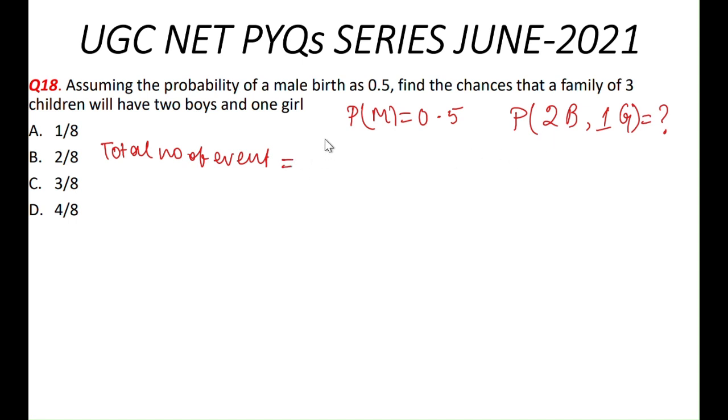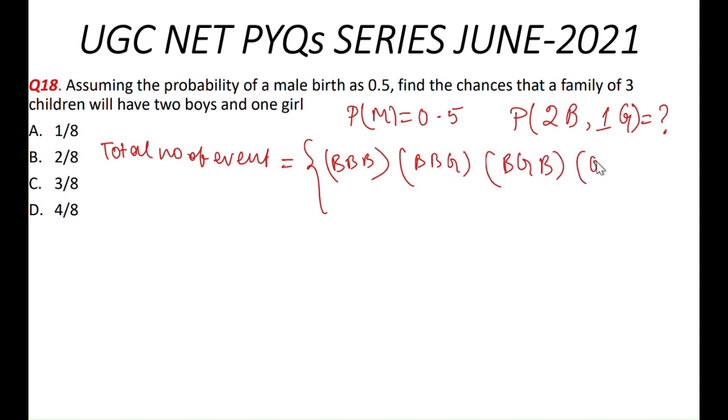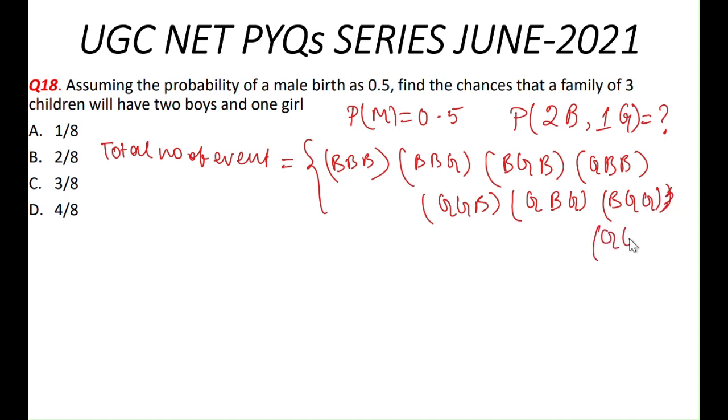We can arrange the 3 children like this: 3 boys; 2 boys and 1 girl, like boys, boys, girls, then boys, girls, boys, then girls, boys, boys; then 2 girls and 1 boy, like girls, girls, boys, girls, boys, girls, then boys, girls, girls; and 3 girls. So 1, 2, 3, 4, 5, 6, 7, 8. The total number of events is equal to 8.